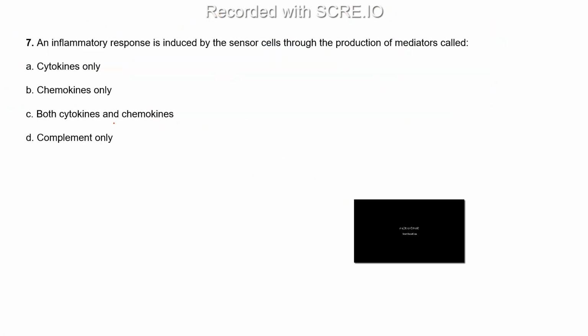So the next question is: an inflammatory response is induced by the sensor cells through the production of mediators called: option A, cytokines only; option B, chemokines only; option C, both cytokines and chemokines; and option D, complement only.